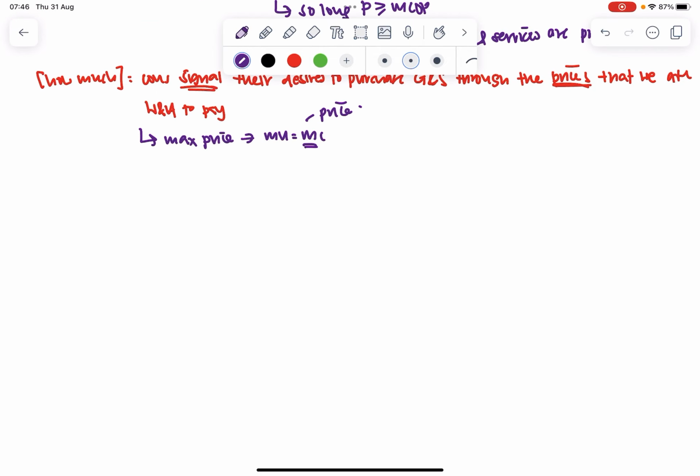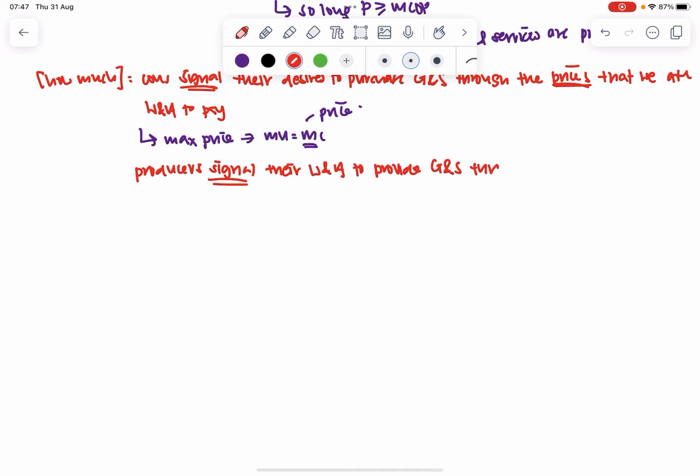So producers, on the other hand, also signal their willingness and ability to provide the goods at the prices they are willing and able to sell their good for. So they signal their willingness and ability to provide goods and services through the prices that they are willing to sell their good for.